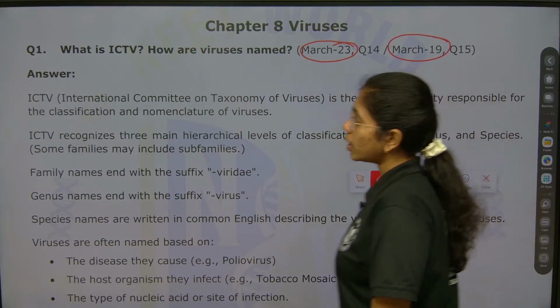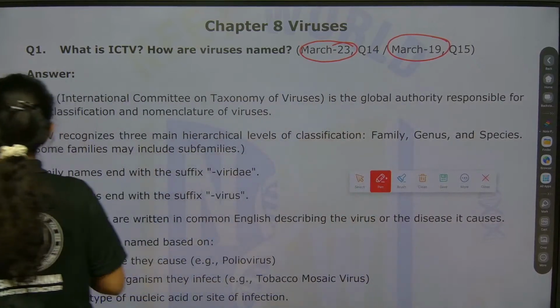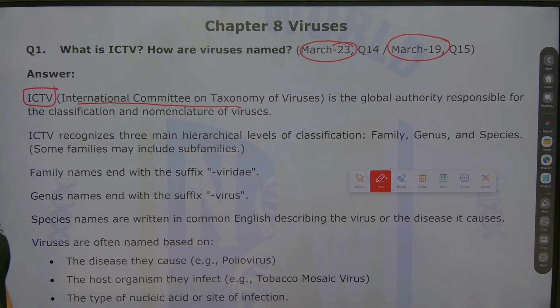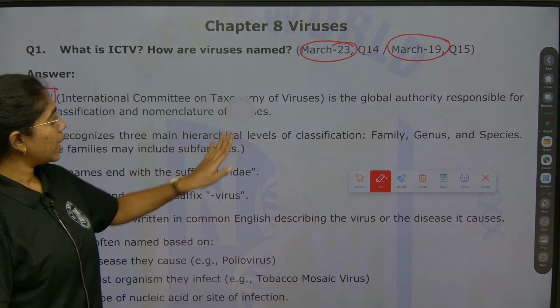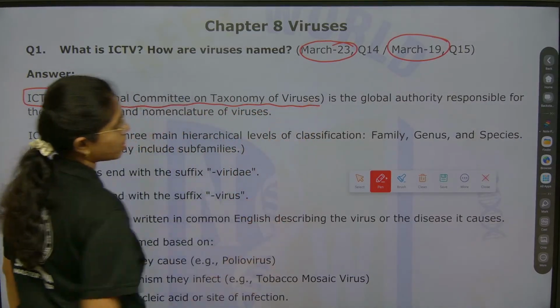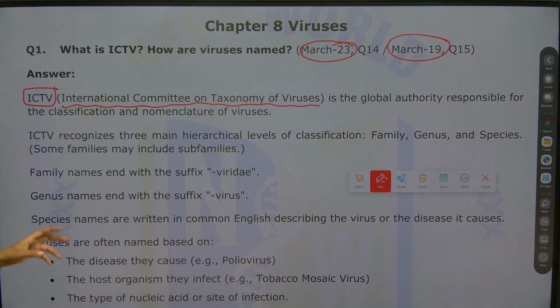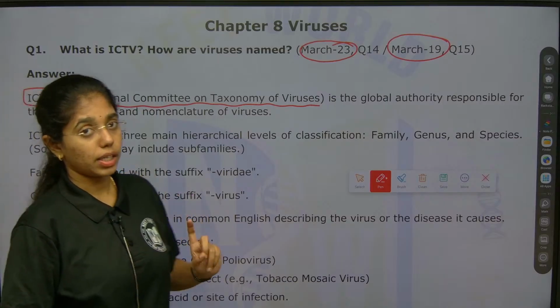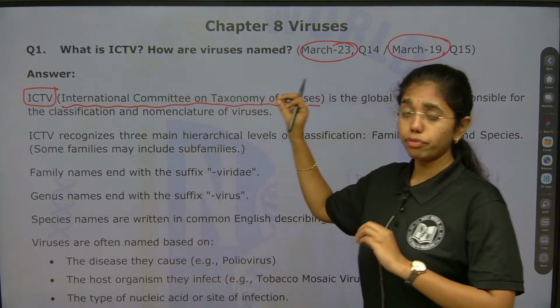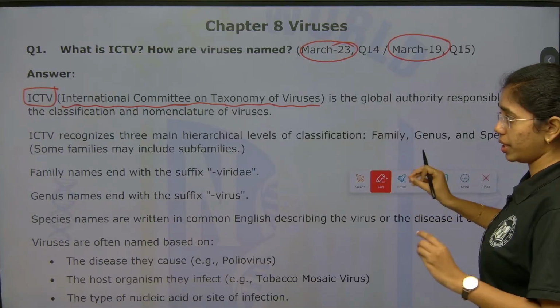The answer goes like this. First, ICTV means what? International Committee on Taxonomy of Viruses, which is a global authority responsible for classification and nomenclature of viruses. First you have to define the abbreviation, that is ICTV.